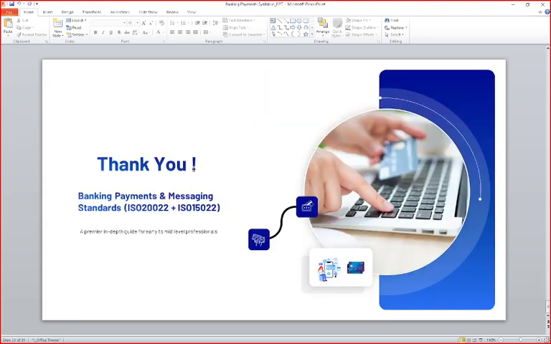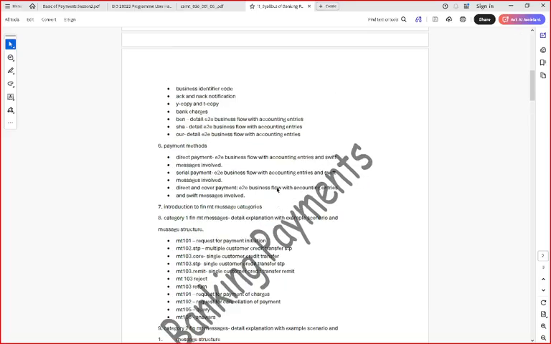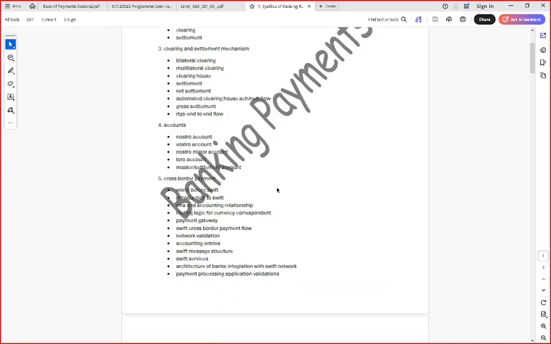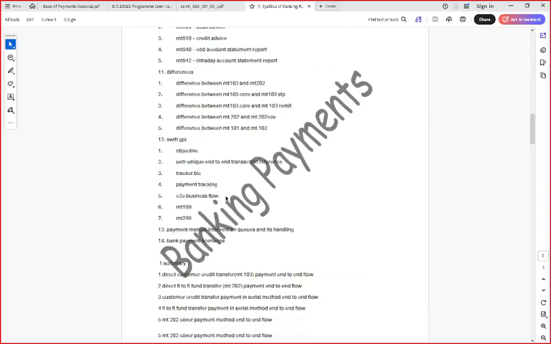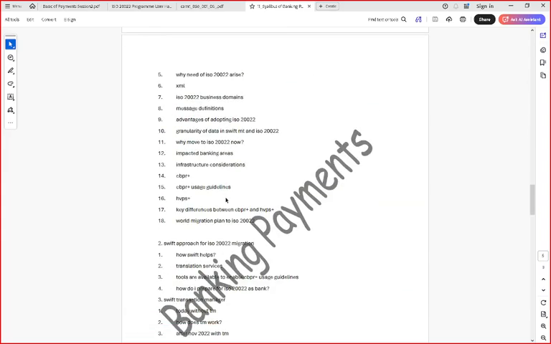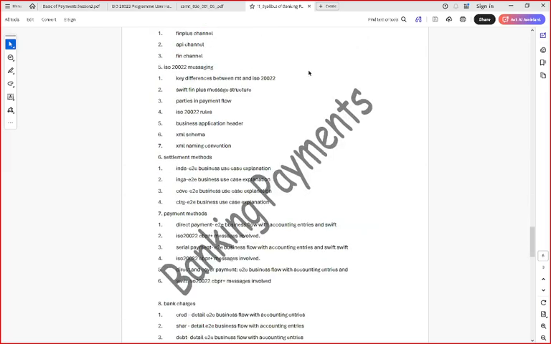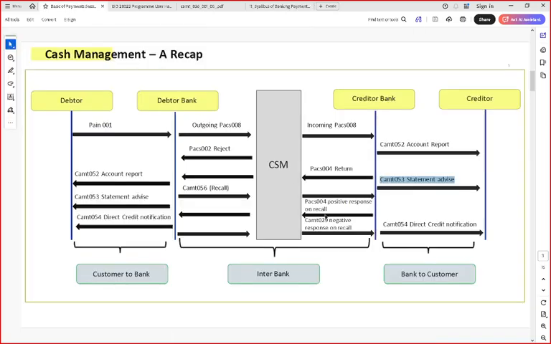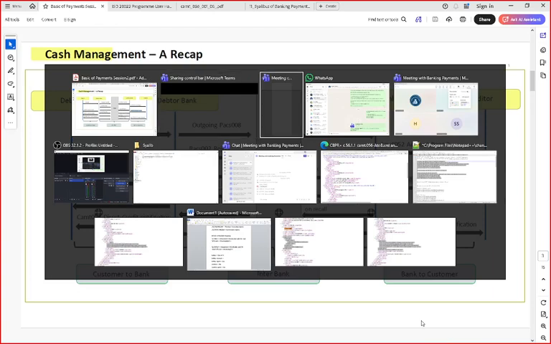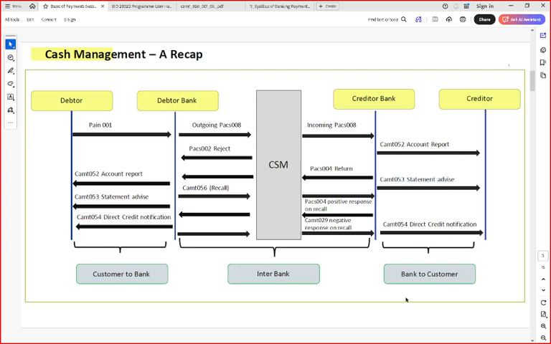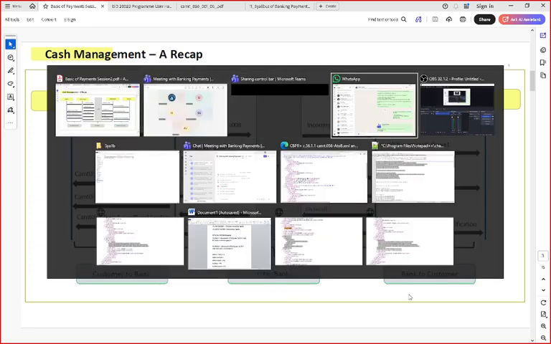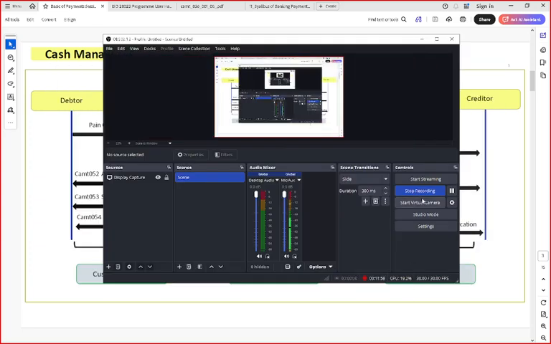So these are the parts we have discussed in sessions till now. These are the messages we have covered to date. There are many messages like direct messages, inbound messages, MT102, MT103. This is a vast syllabus, and we discussed it in detail. But our main focus from today is the next part, and we still haven't finished. I think we need 6 to 7 more sessions to complete this, because we are going so much in depth.